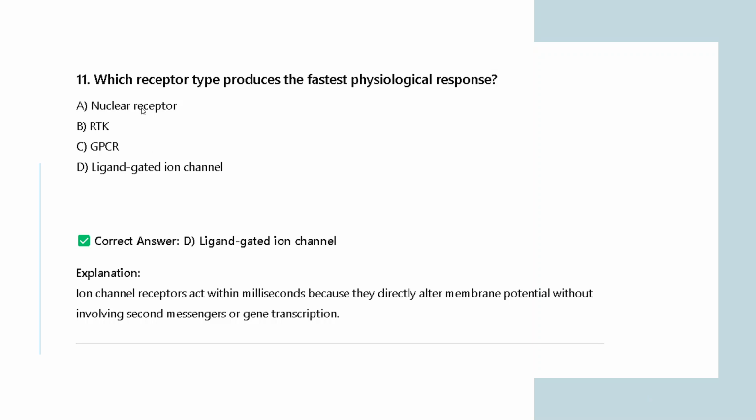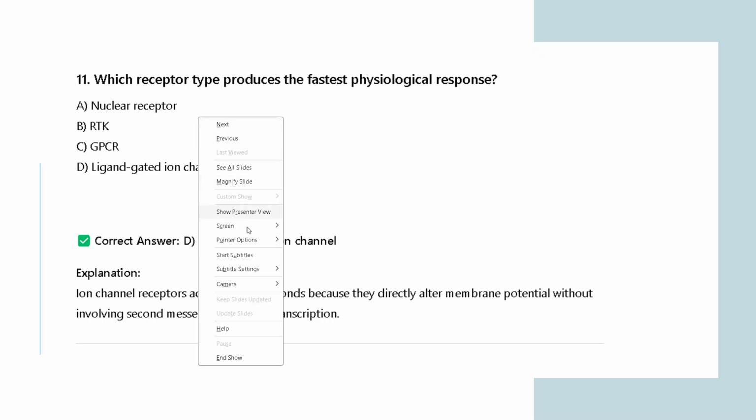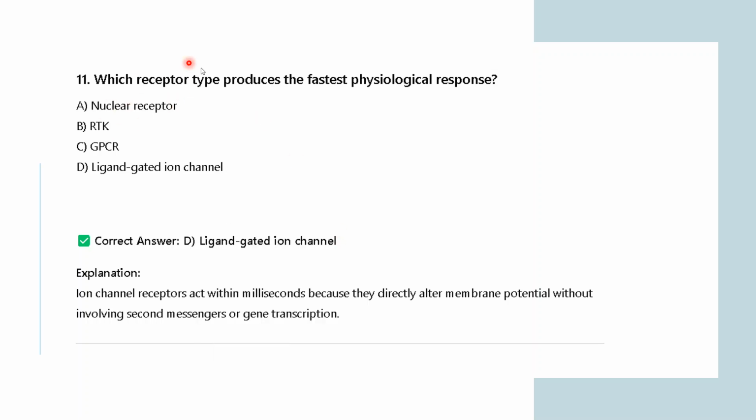First you pass the plasma membrane, then you have to reach the nucleus, and then the response will get recorded. So this will take some time. RTKs, as you have to do the phosphorylation, actually take time because you have to convert the ATP and the protein to ADP and phosphorylated protein.